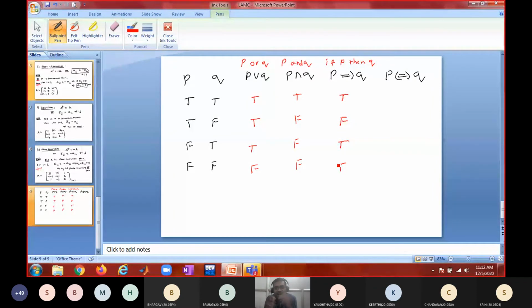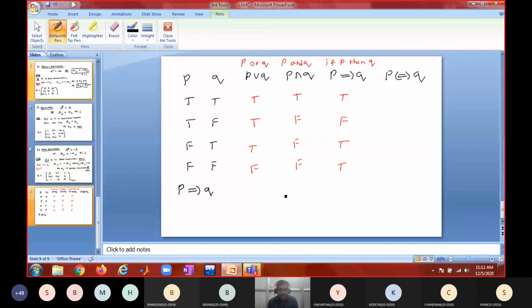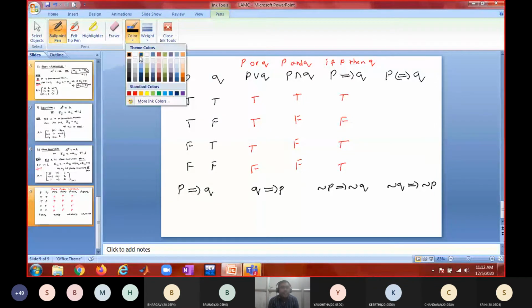This is a logical connection. In general perception, most people will think the other way. There are three statements associated to P implies Q. Can you tell me those three? This is P implies Q, the implication. There is one more thing called Q implies P. There is one more, negation P implies negation Q, and the other one is negation Q implies negation P. Is it okay? So can you tell me the names?